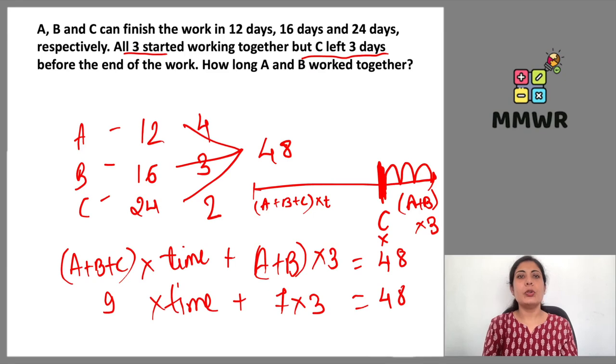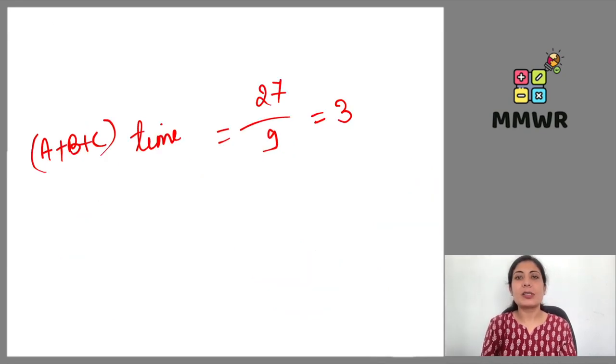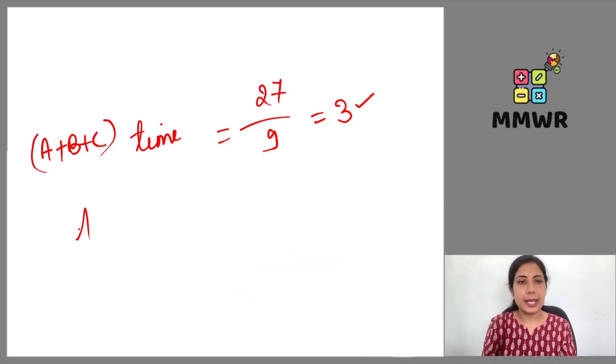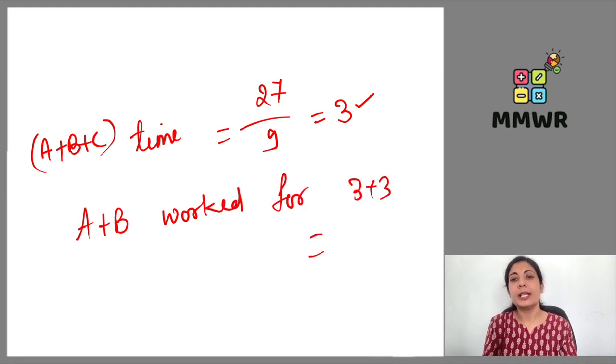Okay, so A and B worked together. A and B worked in the beginning also for 3 days and in the ending also for 3 days. That means A and B worked for 6 days. 3 plus 3, total 6 days.